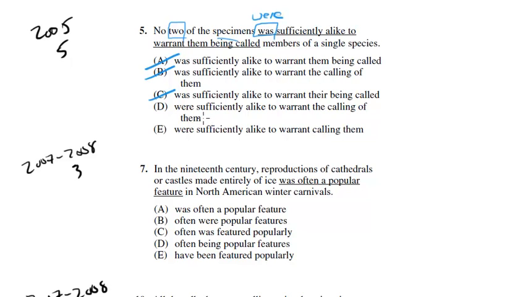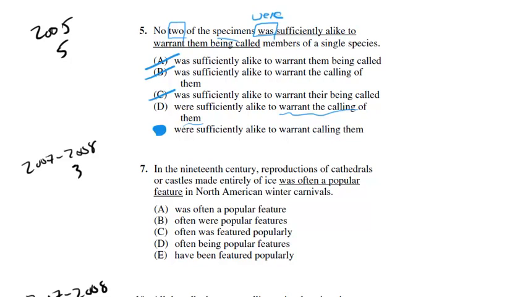Okay, not terrible. Maybe this might change the meaning a bit, but let's look at E. No two of the specimens were sufficiently alike to warrant calling them members of a single species. Yeah, so this one, again, is shorter, more to the point, and doesn't introduce this weird ambiguity here. We would rather have E, which is shorter and to the point, and also fixes the error. So the answer to number 5 is E.